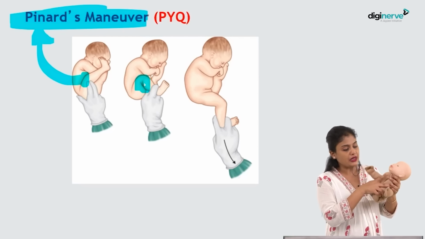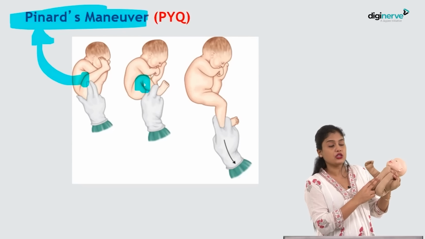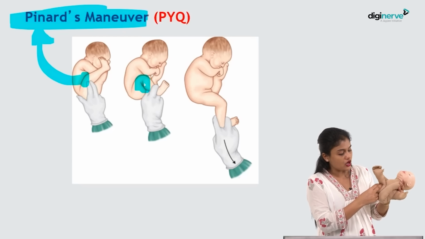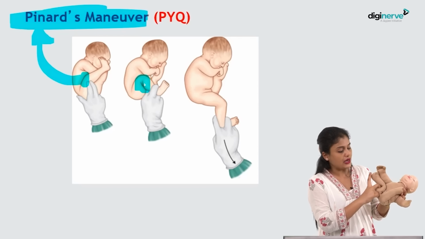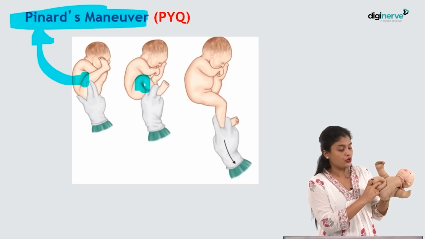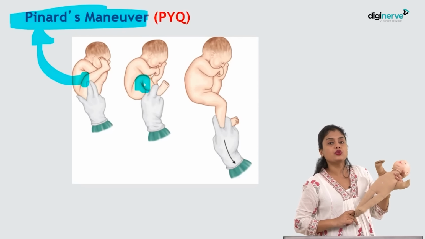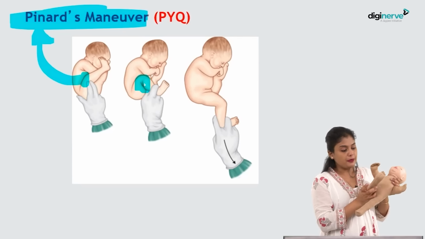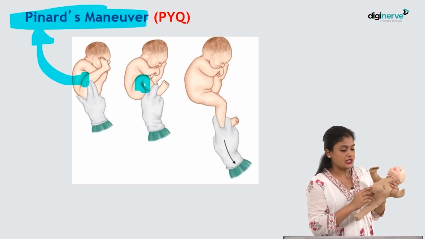Okay, so let me repeat. You will trace along the buttocks, along the limb. Then you will feel for the popliteal fossa. You will flex at the popliteal fossa and then cause abduction. Okay, once you cause abduction, the foot will come to your hand. So you will grasp the foot in your hand and you will pull it down. Okay, this is how you will remove the fetal limbs. This is called what maneuver? Pinard's maneuver. P for popliteal fossa and P for Pinard's maneuver. This is how you should remember.